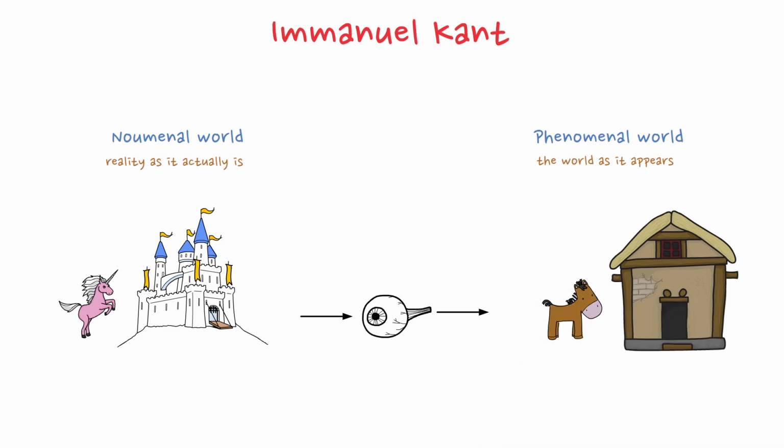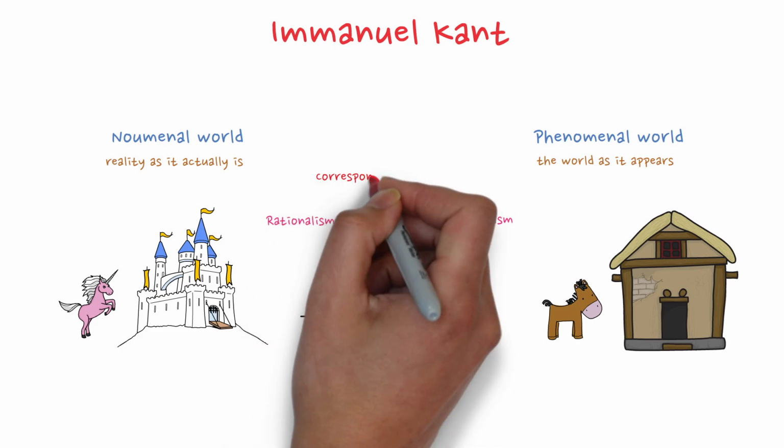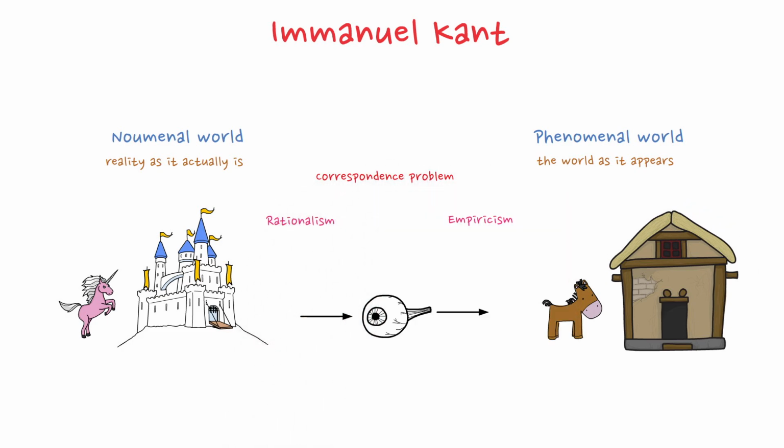Now, why does Kant introduce this distinction? He's attempting to navigate between two major philosophical traditions, empiricism and rationalism. But more importantly, he's addressing the correspondence problem. How can we know that our ideas match reality? Kant avoids this issue by essentially sidestepping it.